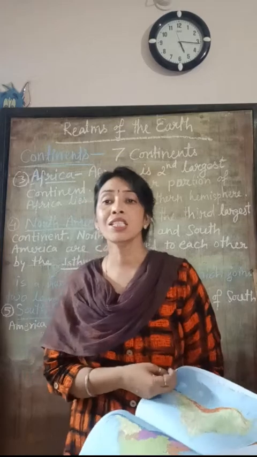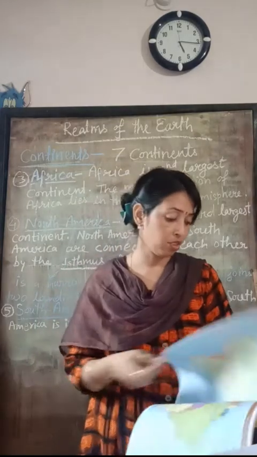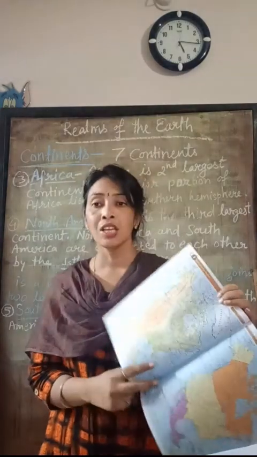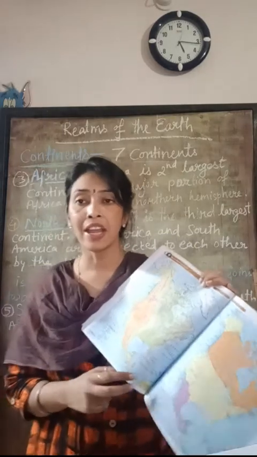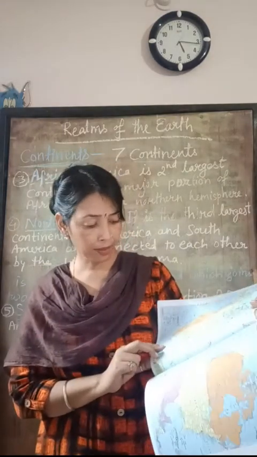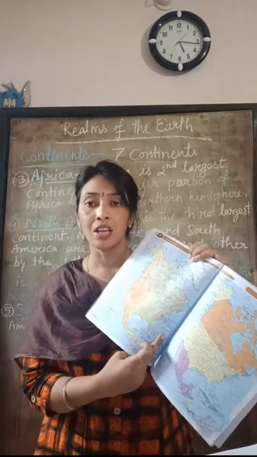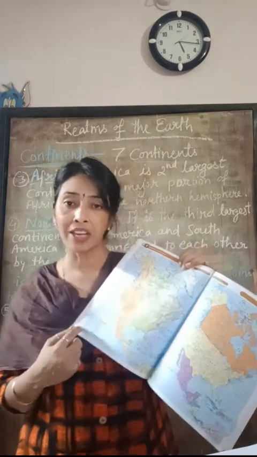North America is surrounded by three oceans. They are the Atlantic Ocean, Pacific Ocean, and Arctic Ocean.